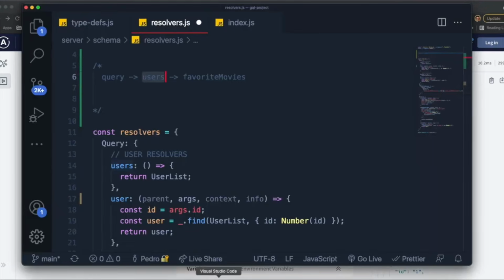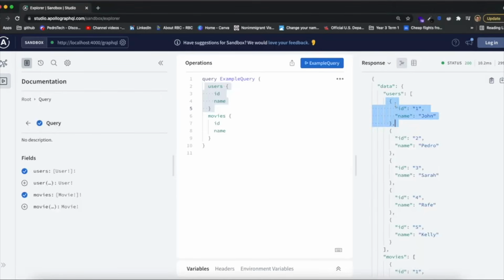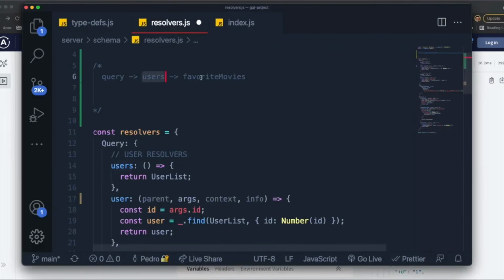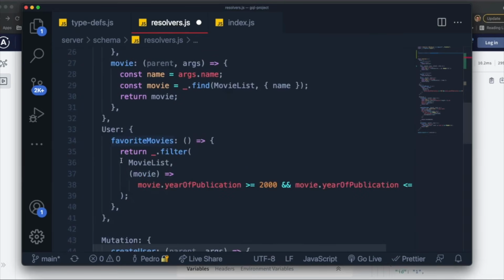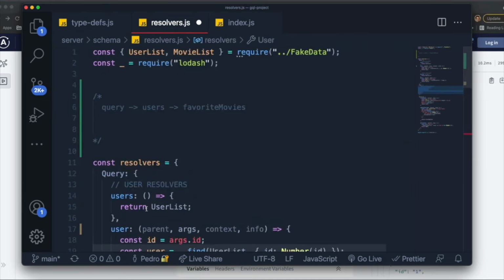So the value that the level of users is returning is this list of user IDs and user names. Then we have this over here, which returns a list of the favorite movies, right? The problem is, over here, the parent will be undefined because query doesn't return anything, but in the favorite movies resolver, the parent will be whatever users return. So you're just accessing what the previous level returned.